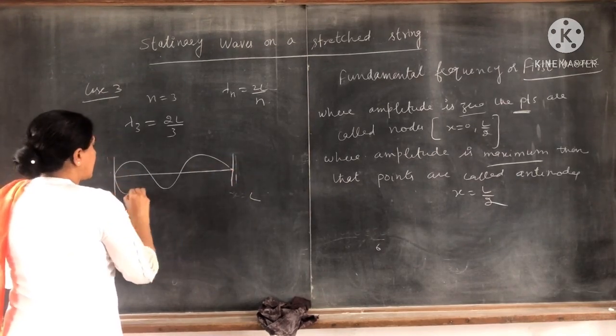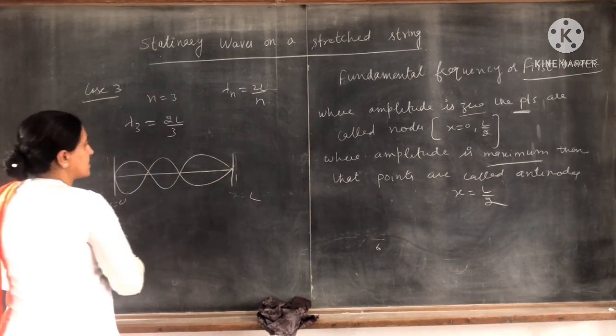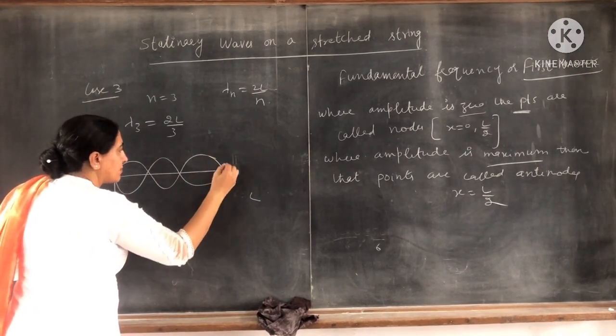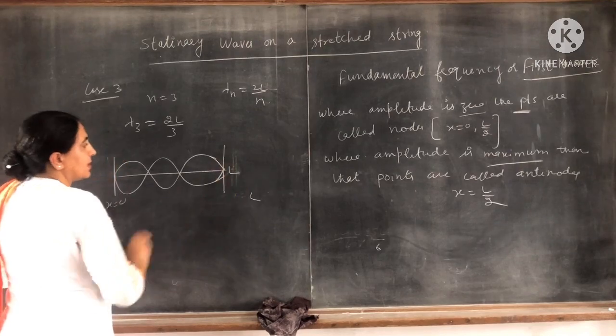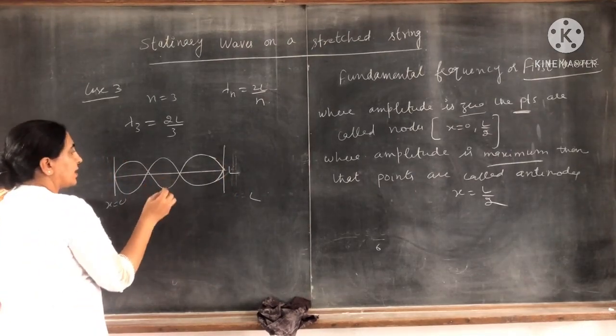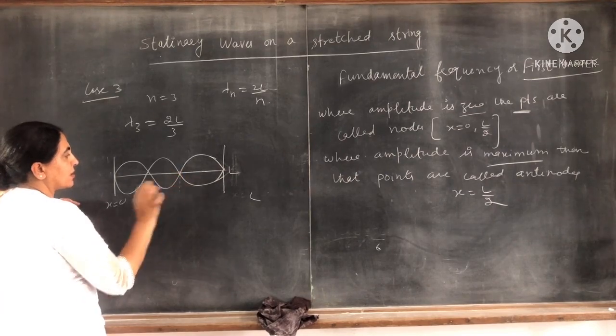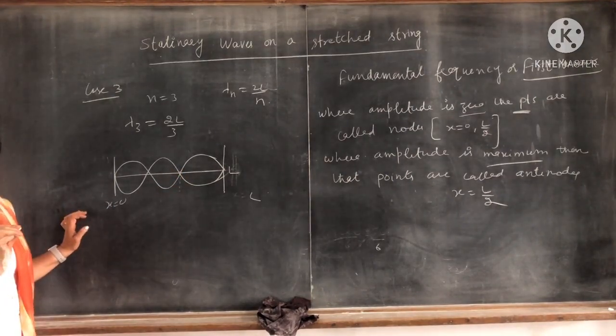These are now 3 loops of the same size. Try to make them of the same size. So at 2L by 3, here the length will complete.